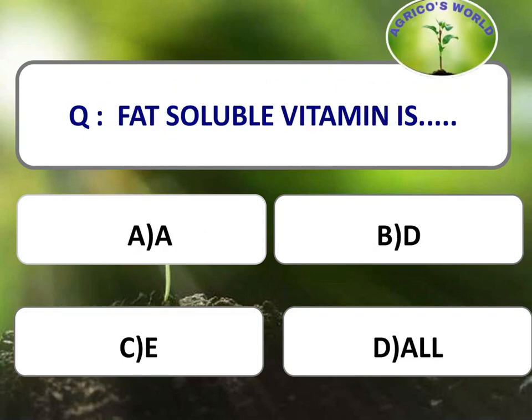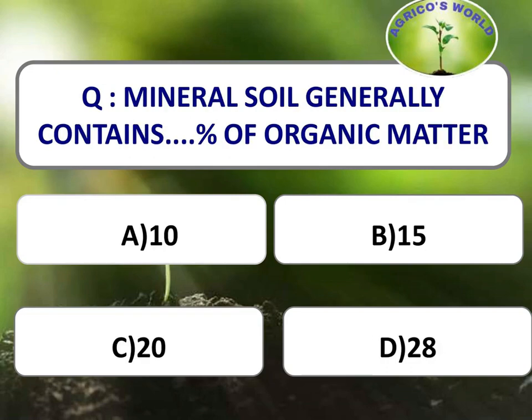Fat soluble vitamin is? Usually vitamins are classified into water soluble and fat soluble. Fat soluble vitamins are A, D, E and K. So the option is all. Mineral soil generally contains -% of organic matter. The mineral soil usually contains 20% of organic matter.